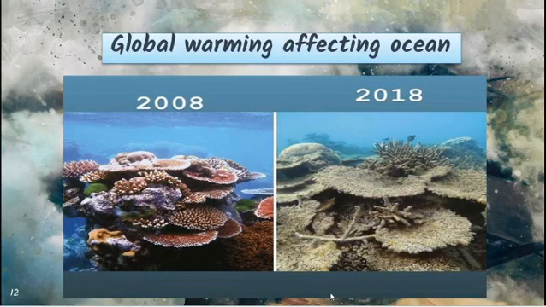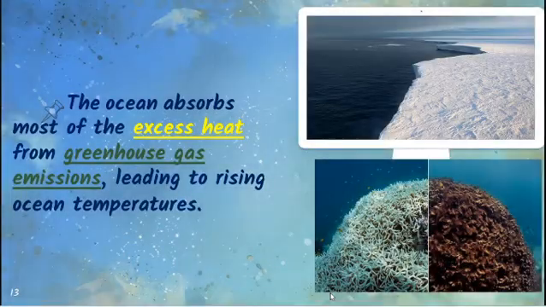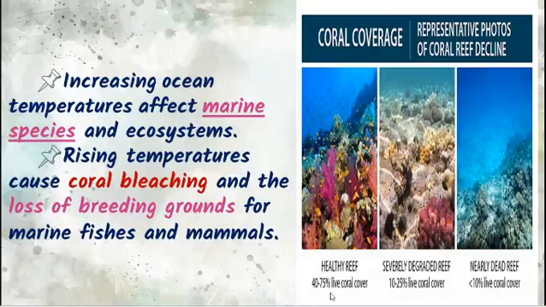Not only human beings, it also affects oceans. It affects oceans through melting of glaciers, as well as affecting coral reefs. The ocean absorbs the heat that is released by greenhouse gases, so the temperature of the ocean automatically increases.